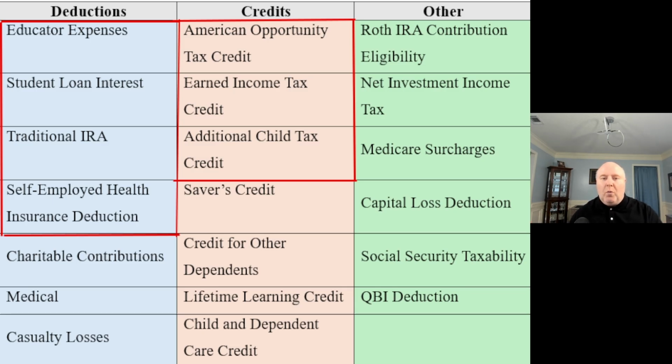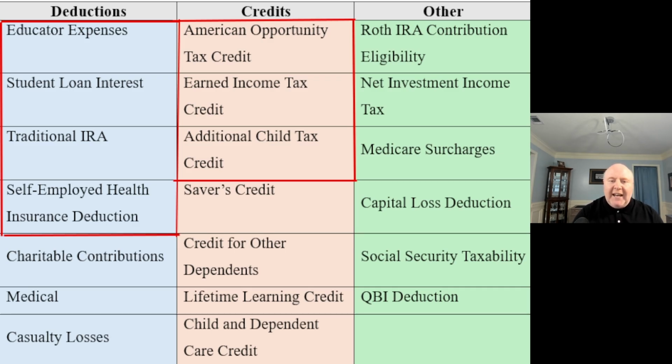So let's talk about what is going on here. We're dealing with AGI, and this is why we need to reduce our AGI. And that's why in the next section, I'm going to be talking about methods in order to reduce it. So we'll go through an example, then I'll talk about methods to reduce our AGI. But here's what we're looking at. These things that you see on this table all are directly impacted by AGI. So there's some type of phase out rule or something that harms us if our AGI is too high.